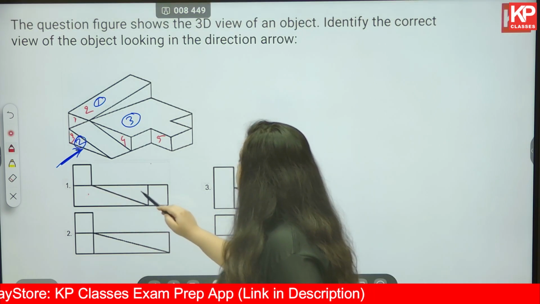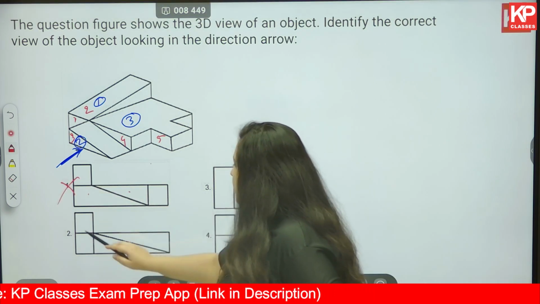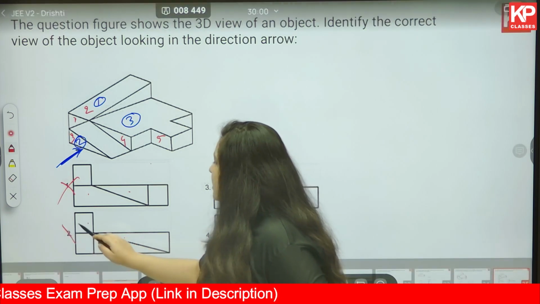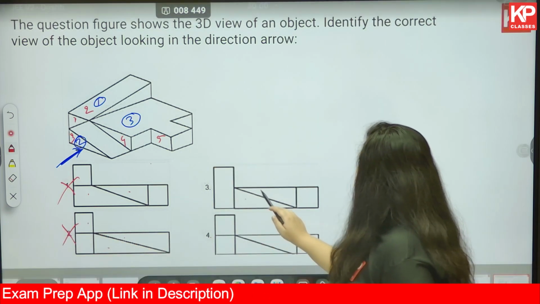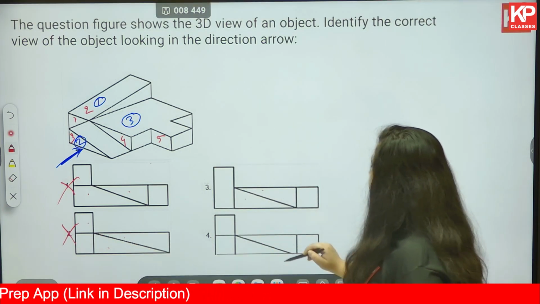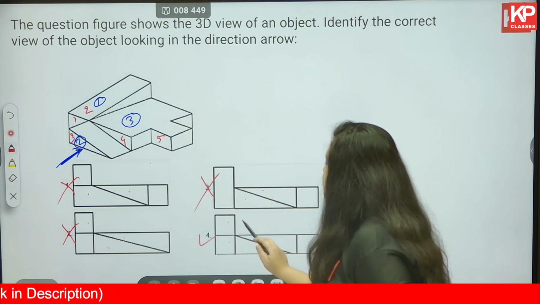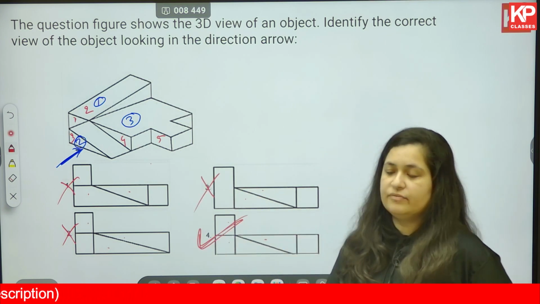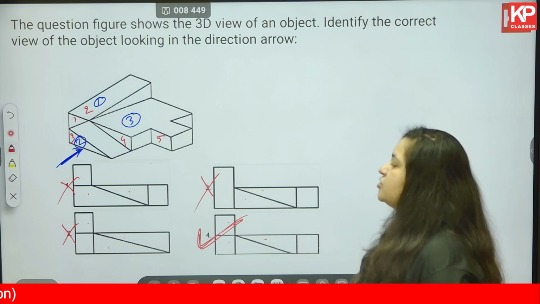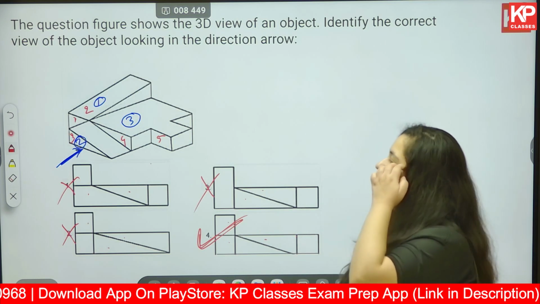Okay, let's try to see if we can eliminate anything based on just the count. 1 2 3 4, yes, eliminated. 1 2 3 4, yes, eliminated. 1 2 3 4, eliminated. 1 2 3 4 5. Just one correct answer we have as of now, but just to be double sure, we will check if this is correct or not.